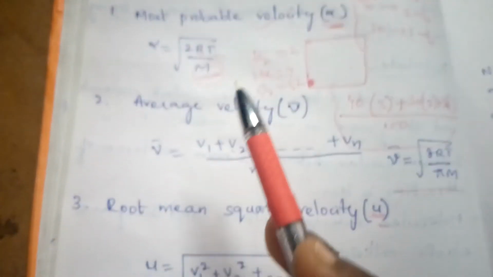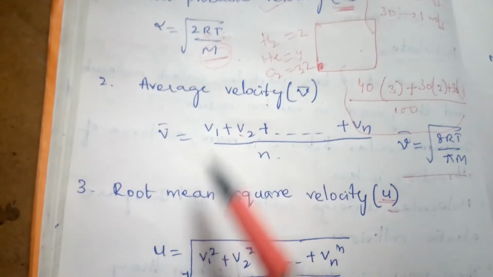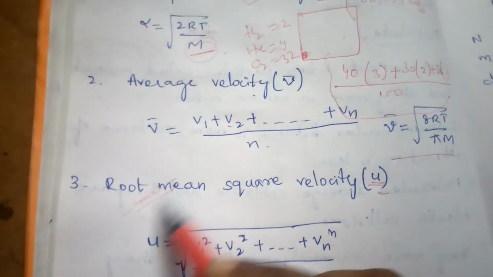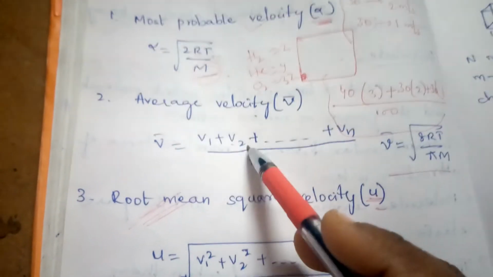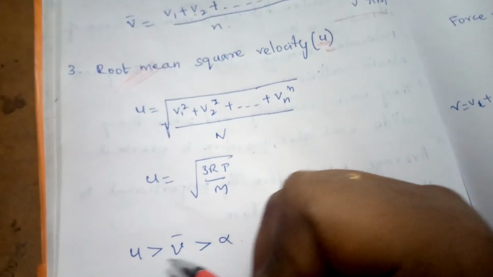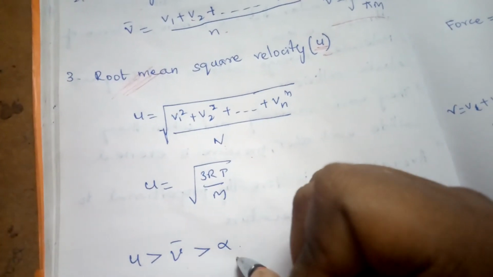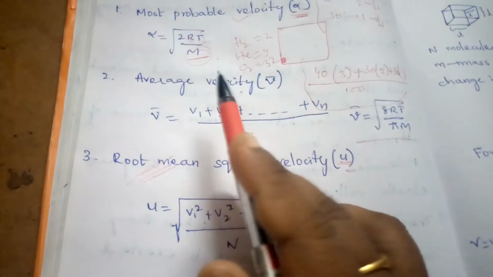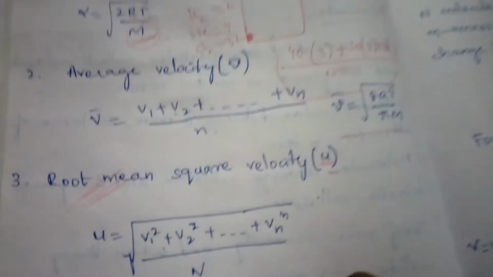Out of these three velocities, most probable velocity, average velocity, and root mean square velocity, the root mean square velocity is the greatest, then the average velocity, and then the most probable velocity. Why? Because it is root 3RT by m, this is root 8RT by pi m, and this is root 2RT by m. If you cancel the common terms, you will get the values.